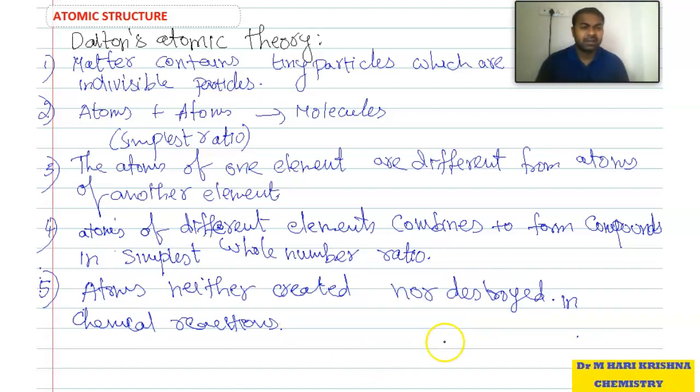The smallest particles are known as atoms. Those atoms we cannot break further. That means an indivisible particle according to Dalton's theory. And these atoms are combined, two or more than two is also possible. So a minimum of two atoms are combined to form a molecule. If the same type of atoms are combined, it forms an element. If different types of atoms are combined, it forms a compound. But either element or compound is formed with the simplest whole number ratio. And we cannot create new atoms, we cannot destroy already existing atoms in chemical reactions. That means atoms are neither created nor destroyed in chemical reactions.